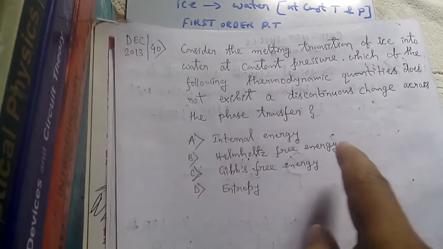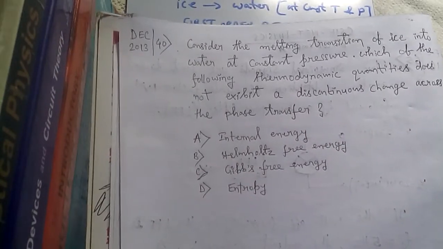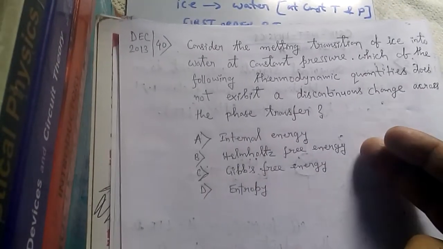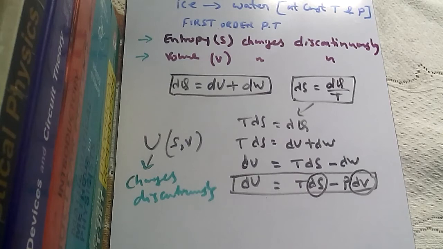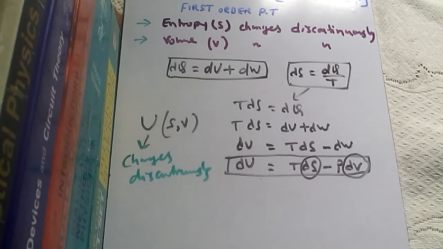Now for the second one, Helmholtz free energy. Since this is also one of the thermodynamic potentials, let us check for all. Second, we will see for enthalpy, even if it is not given in our problem. We will just check it out.